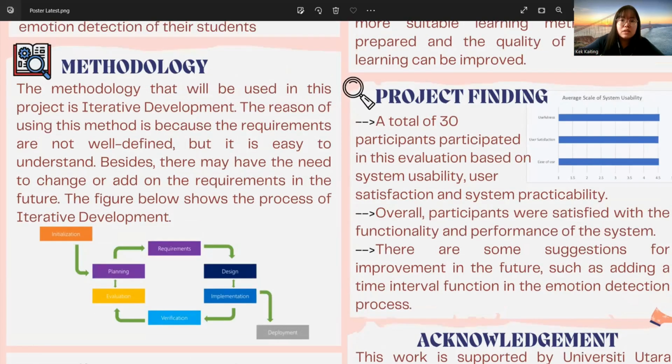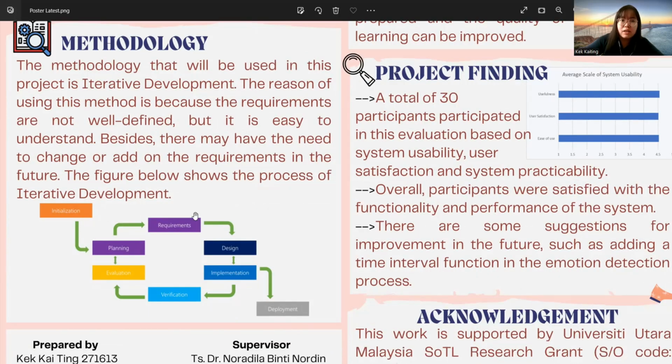The methodology that has been used in this project is interactive development. The reason for using this method is because the requirements are not well defined, but it's easy to understand. Besides, there may be the need to change or add on the requirements in the future. The figure below shows the project of the interactive development, which shows the steps of the interactive development.